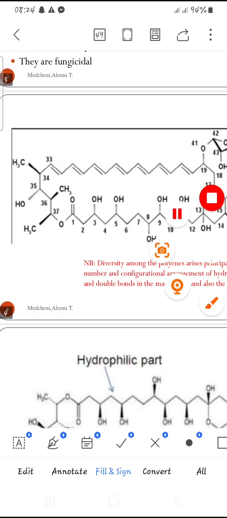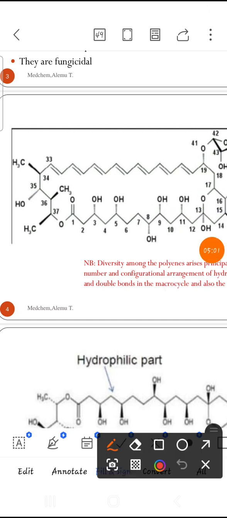They are polycyclic molecules that contain a lactone ring. Lactone means an ester in a cycle or in a ring. This ester in a ring is known as a lactone. Therefore, polyene antifungals are macrocyclic lactone-containing compounds, or they are lactones.